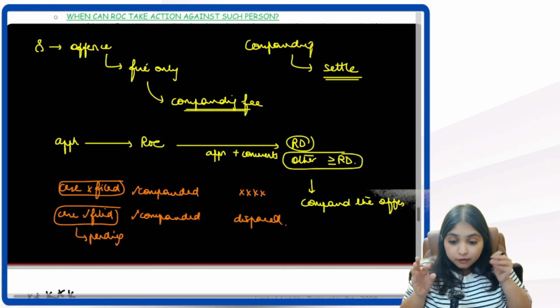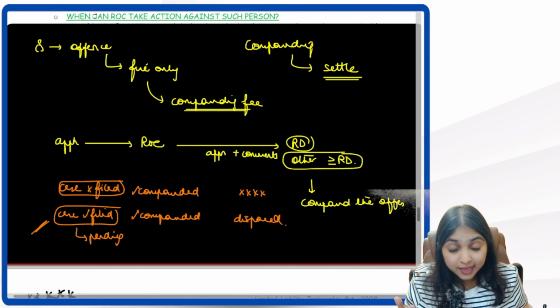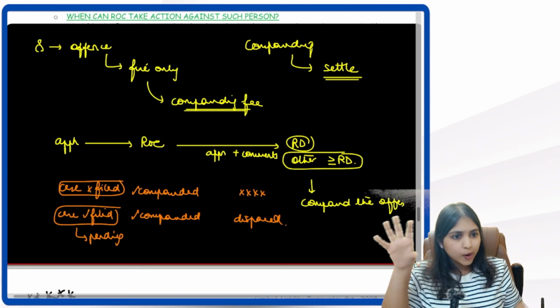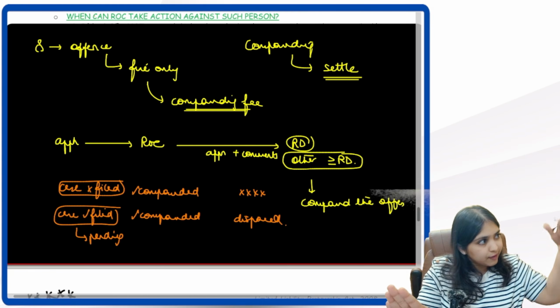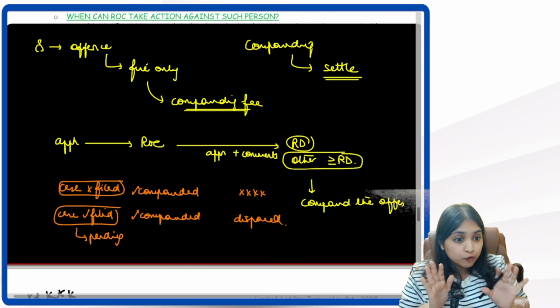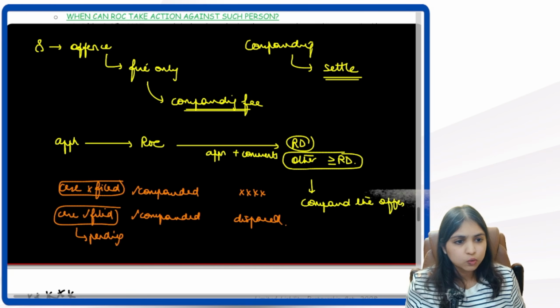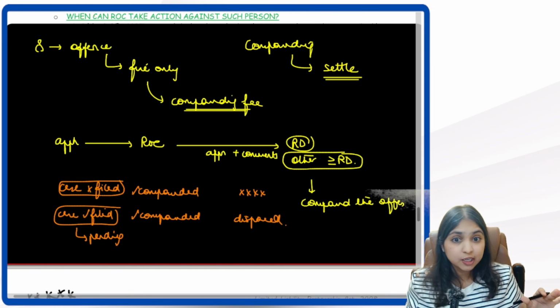Understanding? So if the case is not even filed and the offense is compounded, then that's all. Story is over. Now for that offense, again case cannot be filed. However, if the case is filed and still pending, and meanwhile I go and get the offense compounded, then ROC will inform the court that the offense is compounded. Then the court will dispose the case and the case will get closed there itself. All these points understood? Okay.